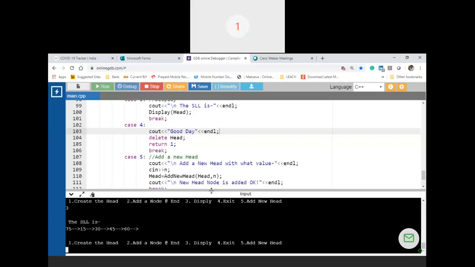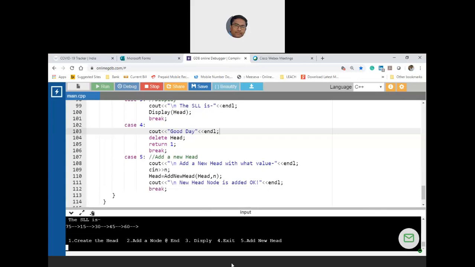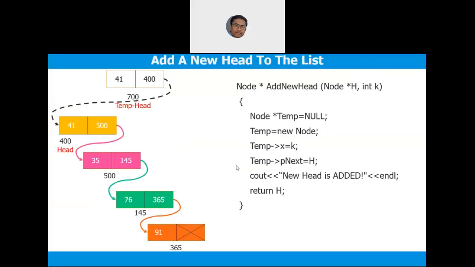So likewise, any requirement can be converted into a module, and that module can be asked for 2 marks. For example, if this is the list, assume that you are asked to insert a node after the head node. That means after 41. I think I took the same value, just pardon me with that.